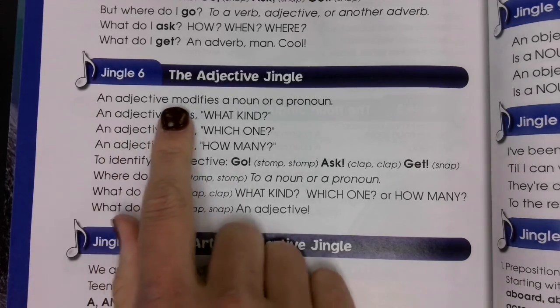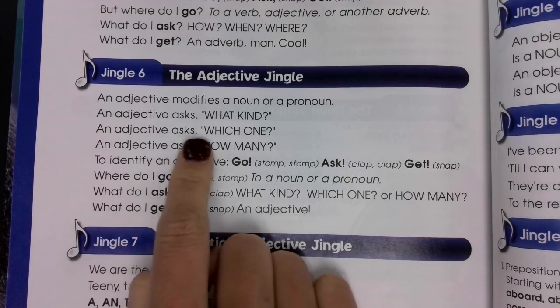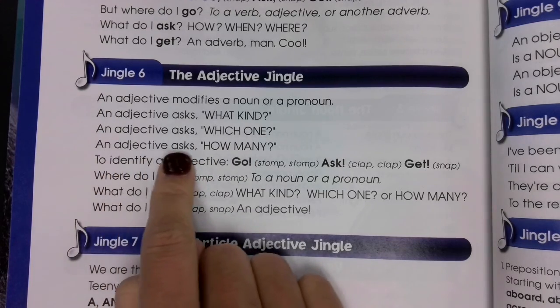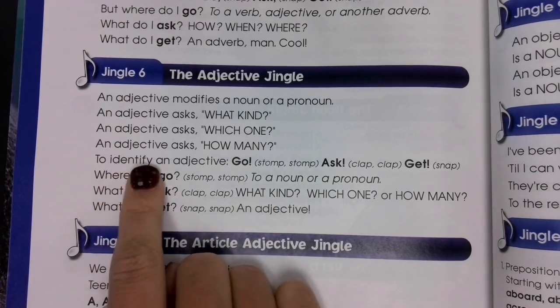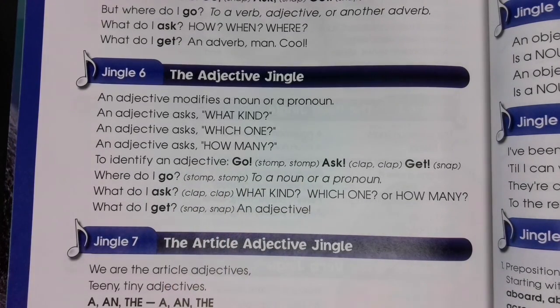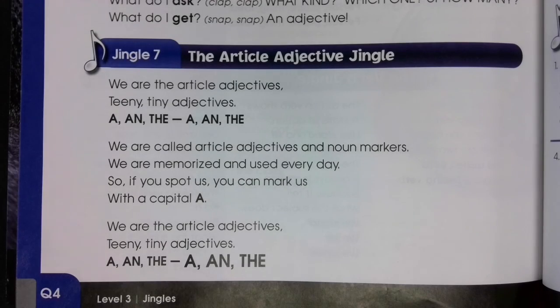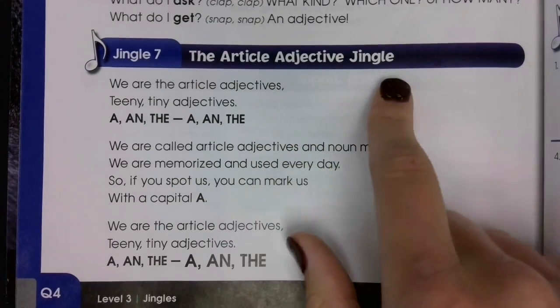Jingle 6, the adjective jingle. An adjective modifies a noun or pronoun. An adjective asks what kind. An adjective asks which one. An adjective asks how many. To identify an adjective, go, ask, get. But where do I go? To a noun or pronoun. What do I ask? What kind? Which one? How many? What do I get? An adjective.